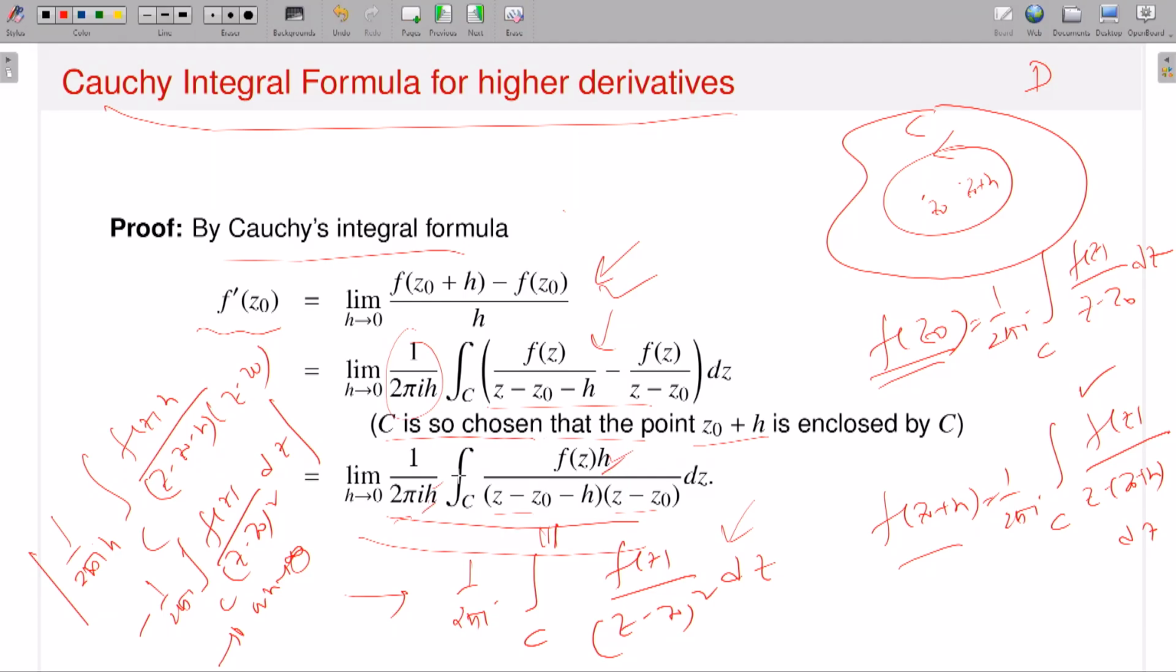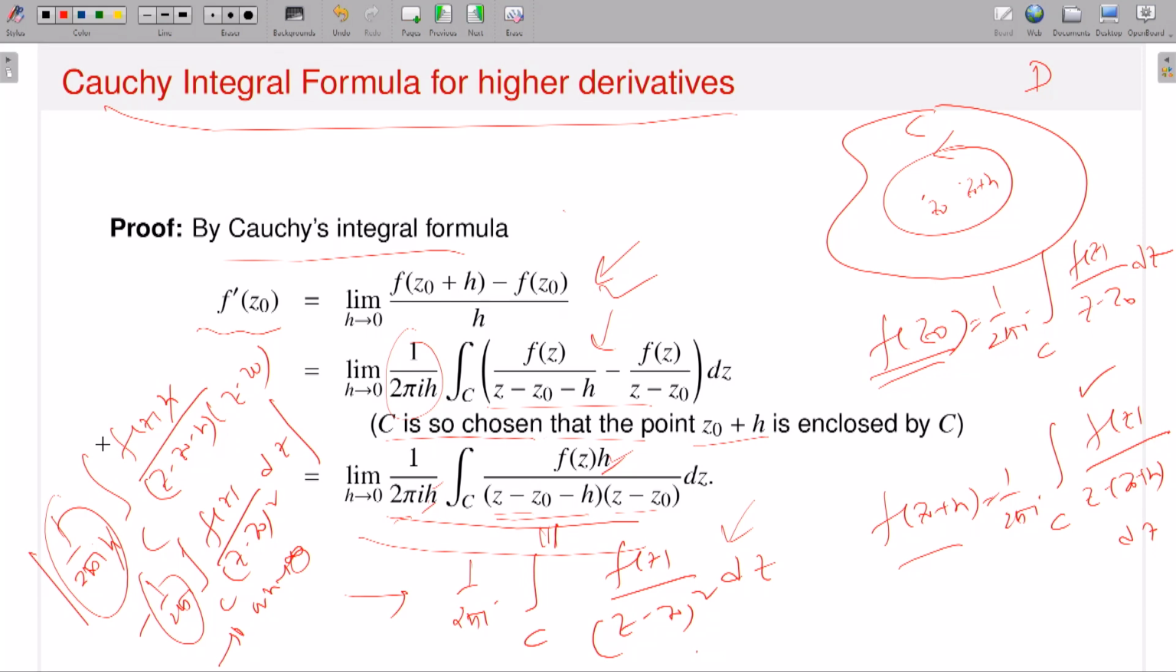This h gets cancelled, so therefore 1 by 2 pi i, f(z) divided by (z minus z naught minus h) times (z minus z naught) should go to this one. That means I have to estimate. So this h gets cancelled. Therefore I have to estimate; 2 pi i is a constant.